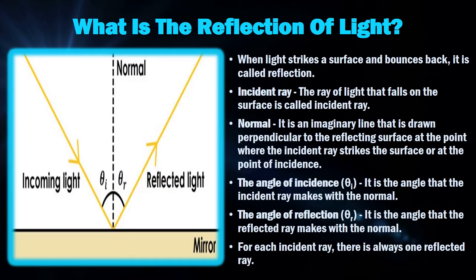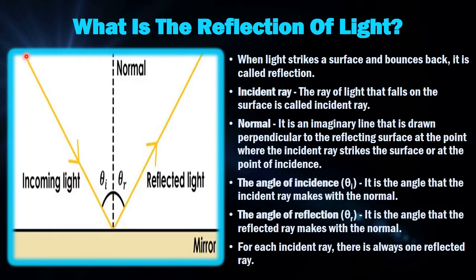Now let us study a law that is related to reflection of light. When light strikes a surface, it bounces back. It is called reflection of light. So here is a diagram so that you can understand what reflection of light is. Let's assume light coming from this direction and touching a mirror.